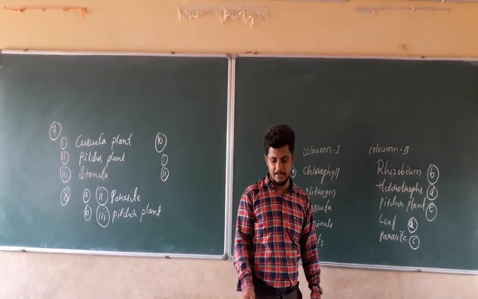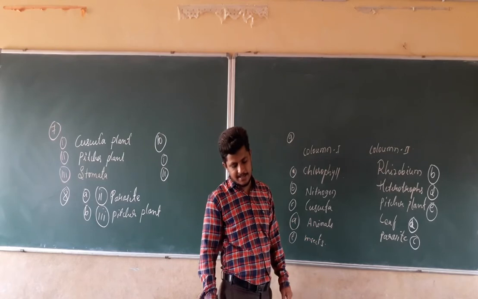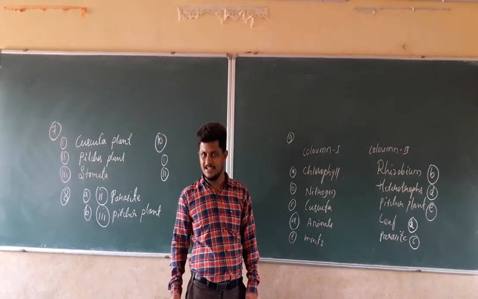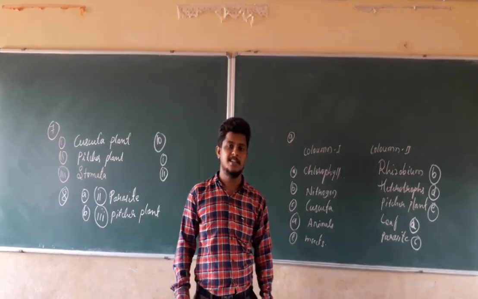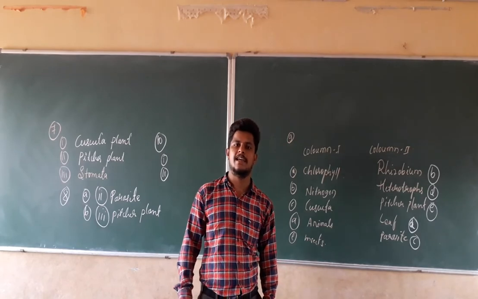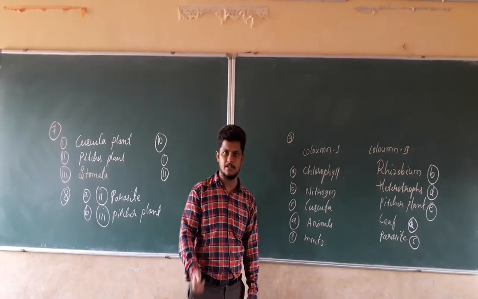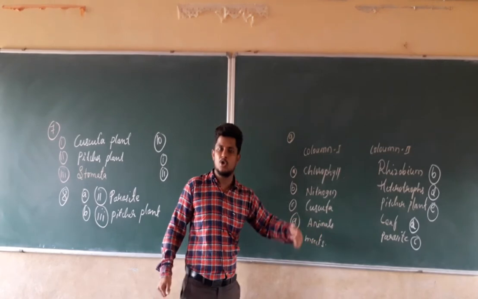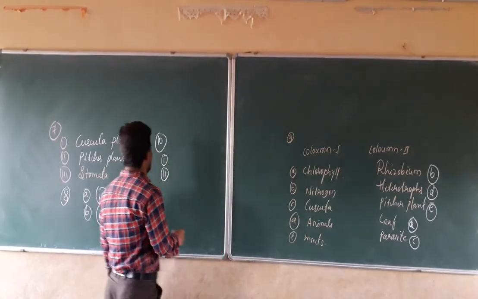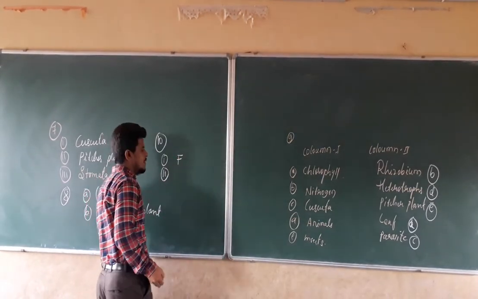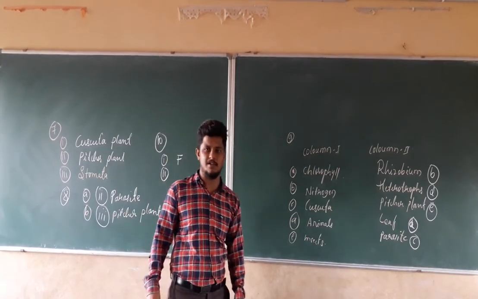What is the first statement? Carbon dioxide is released during the photosynthesis. Is it correct? No, carbon dioxide is taken in by the plants for the purpose of the photosynthesis. What are they going to release? They are going to release oxygen. For that reason, the first statement will be F, that is nothing but false.